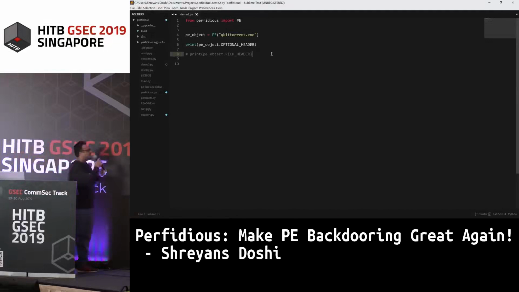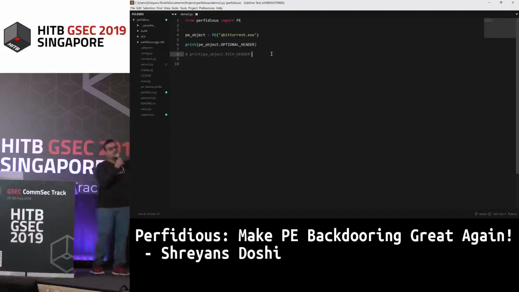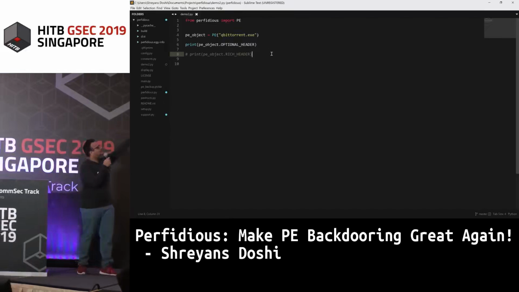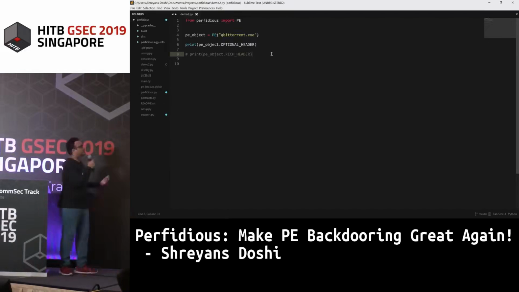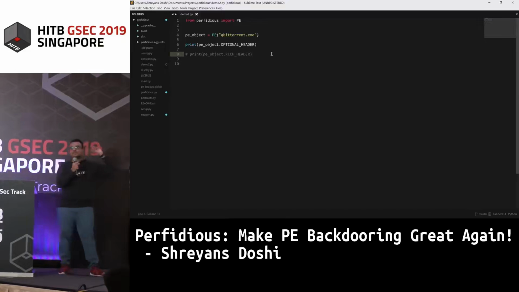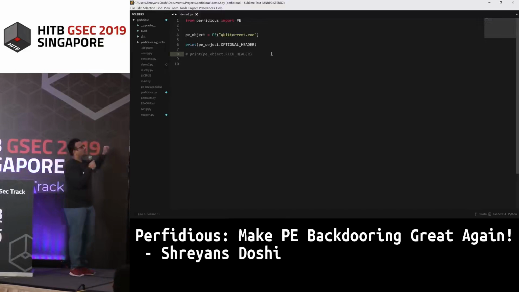So this is basically an overview of how Perfidious will work. You can just import a PE object that is pointing towards the .exe file or .dll file that you have on your file directory structure, and then you can say PE object, okay, I want to print the optional header inside the PE file. Right, so I want to extract the optional header.